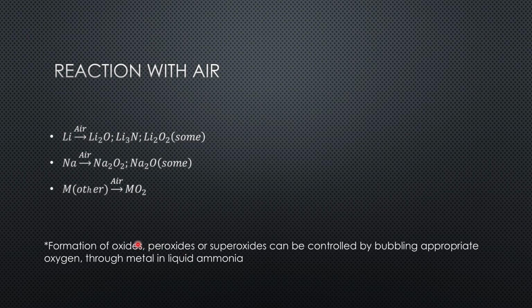If you want to exclusively prepare the oxide of an element, or exclusively prepare the peroxide or superoxide of an element, you can make a solution of the metal in liquid ammonia and bubble oxygen through this solution in a controlled manner. That can help you to exclusively synthesize either the monoxide, the peroxide or the superoxide of that particular element. So you can make all three types of oxide for every element in the alkali metal group.